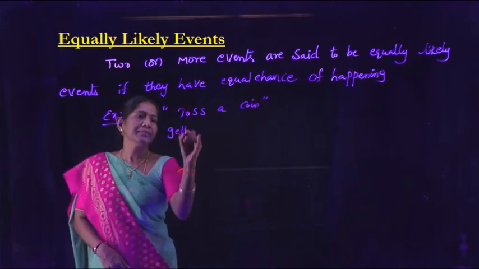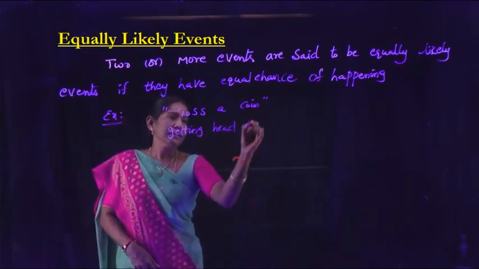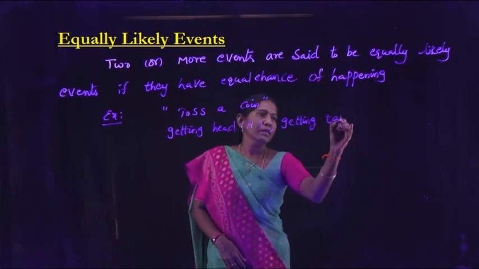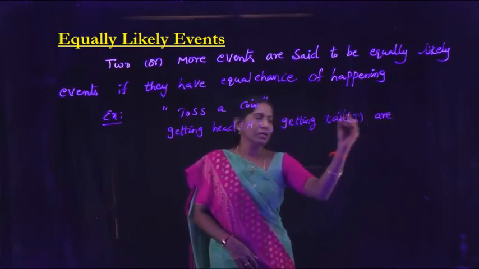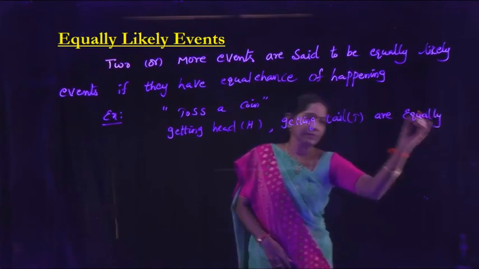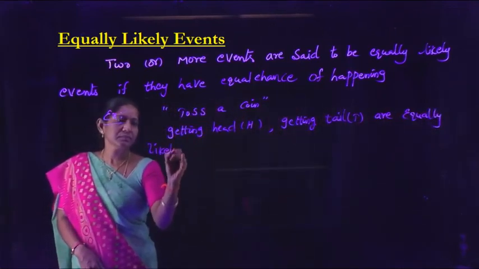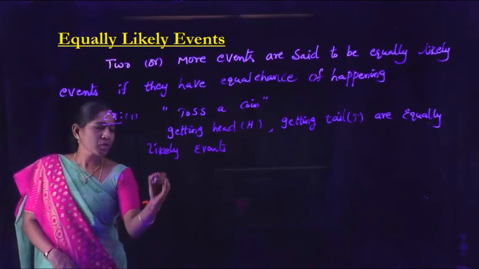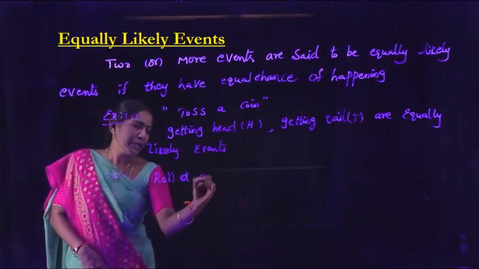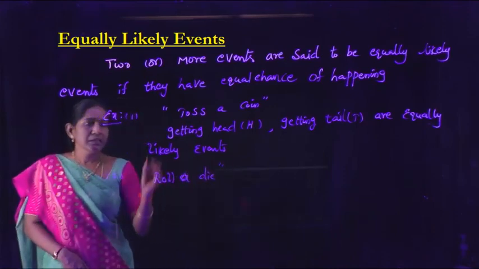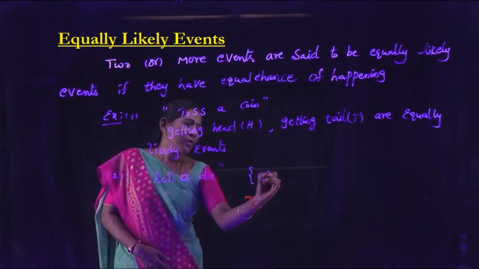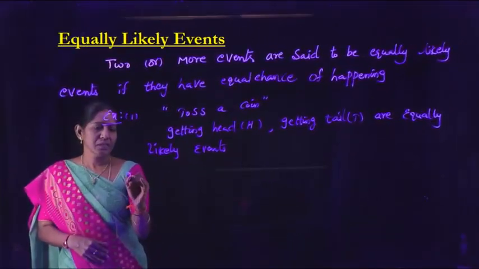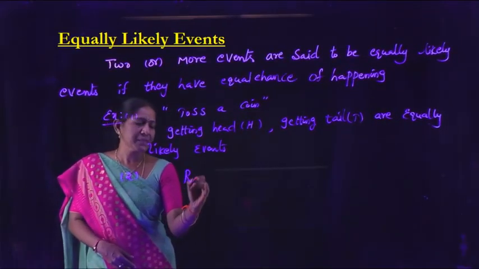Getting head and getting tail are equally likely events. And take one more example. Roll a die.